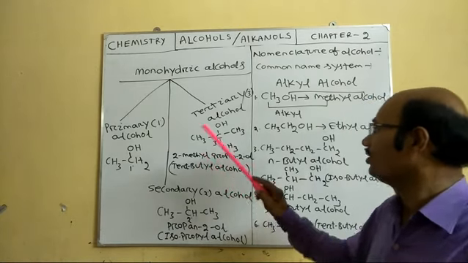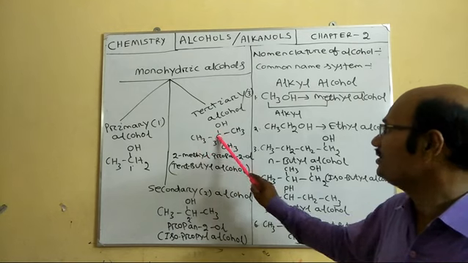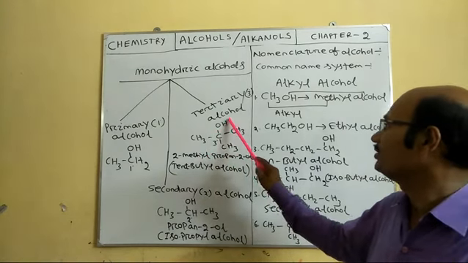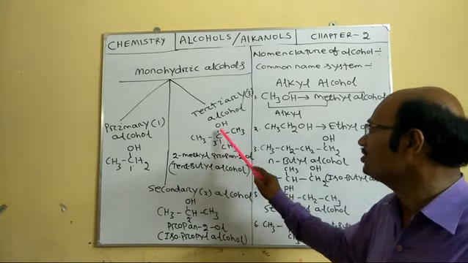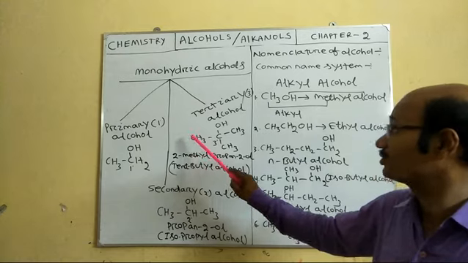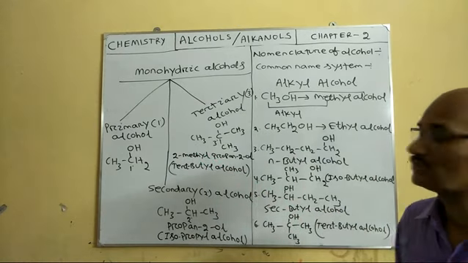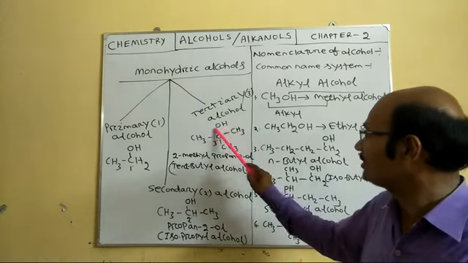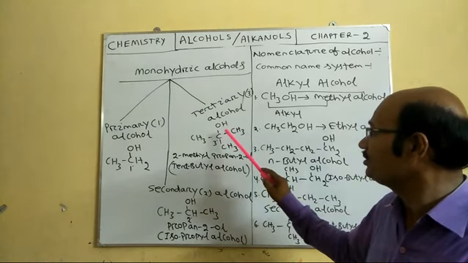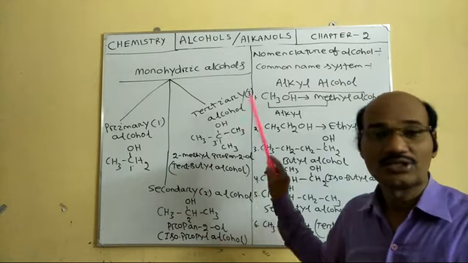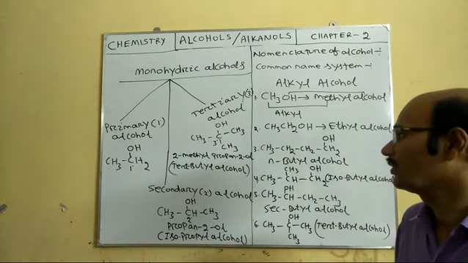Similarly, here, CH3COHCH3CH3, the functional group OH is attached to this carbon. Now this carbon is attached to three carbon atoms, so it's a tertiary carbon atom. Because the functional group OH is attached to a tertiary carbon atom, it's a tertiary alcohol.